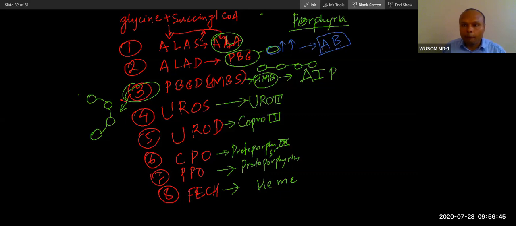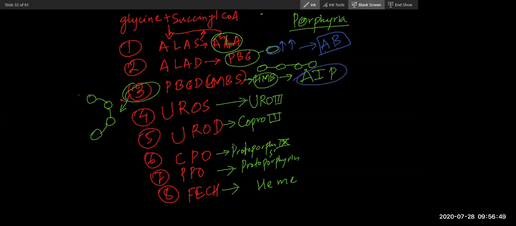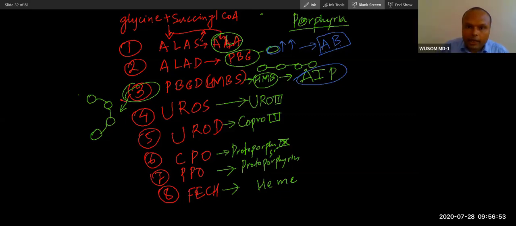Did you understand AIP nicely? Now, with AIP the age is very important in porphyria. AIP appears in puberty age. Remember puberty. There is an explanation why it happens in puberty.